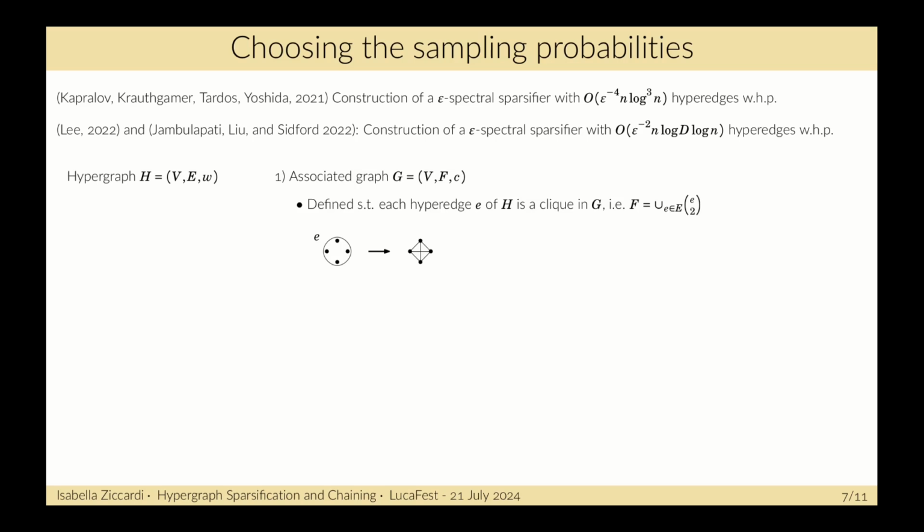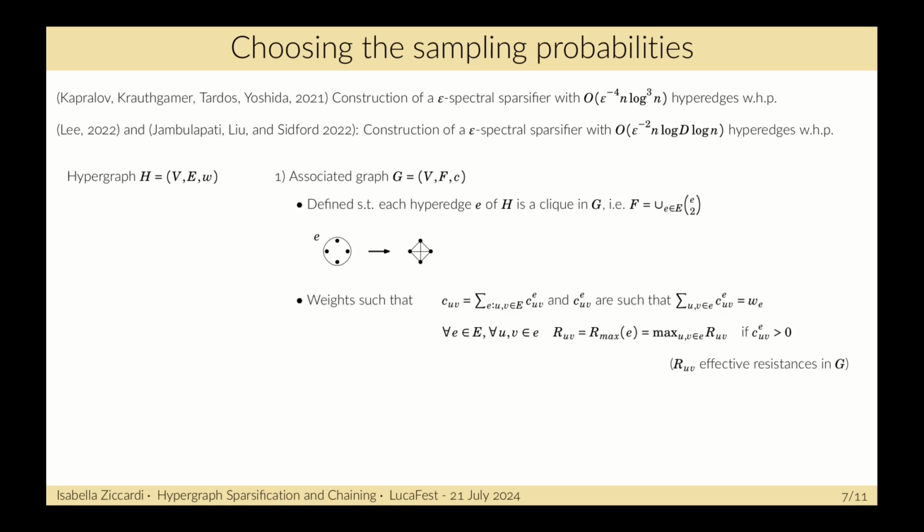From the hypergraph H, they consider the associated graph G, defined also such that each hyperedge of H is a clique in G. Then they choose the weights of G in a more careful way, in particular weights that satisfy these inequalities, but I will not get into the details of these. And then they choose the sampling probability to be not proportional to the sum of the effective resistances, but to the maximum of the effective resistances. And then they study this random quantity.